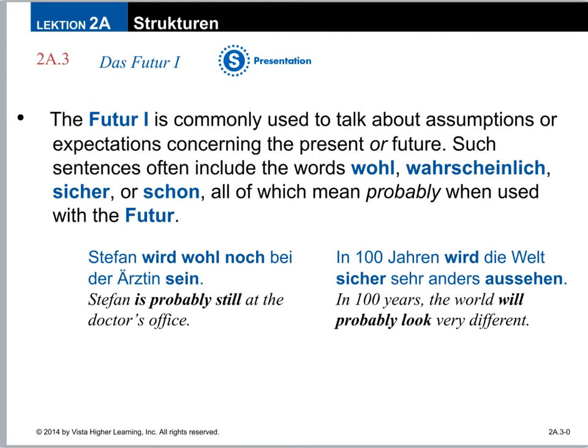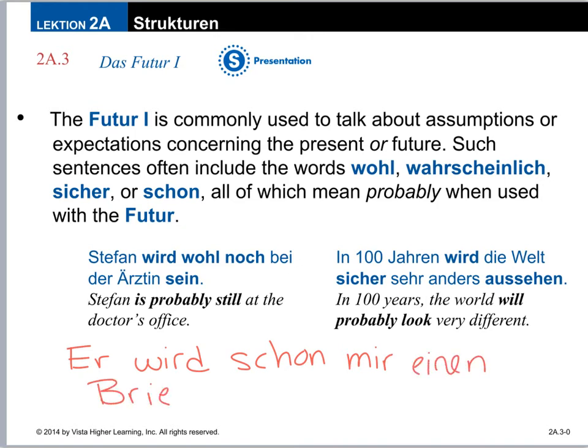Trying to use our vocab words a little bit. Wird schon mir einen Brief schicken. So he will send, I added the schon for probably. He will probably send me a letter.